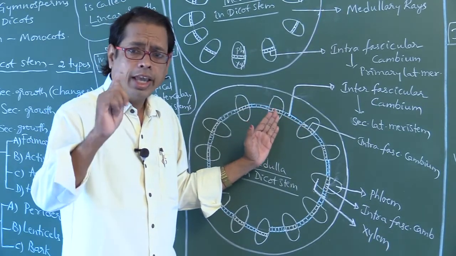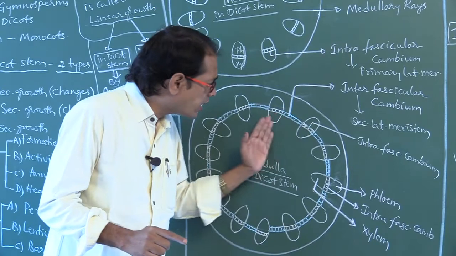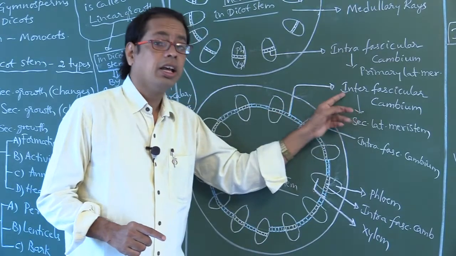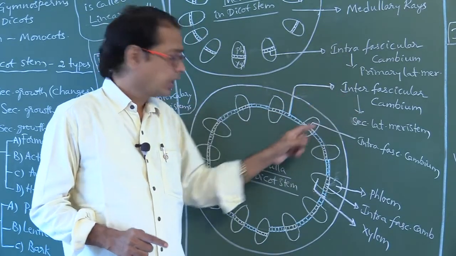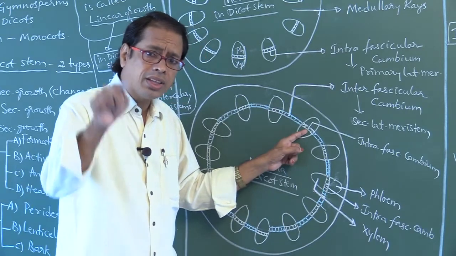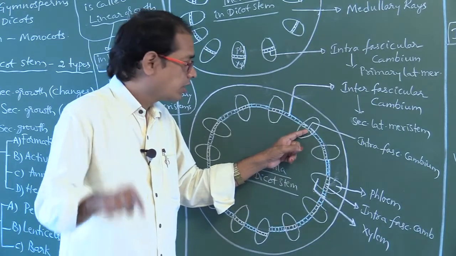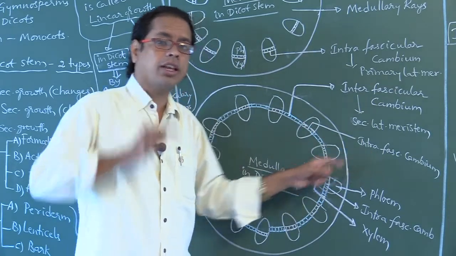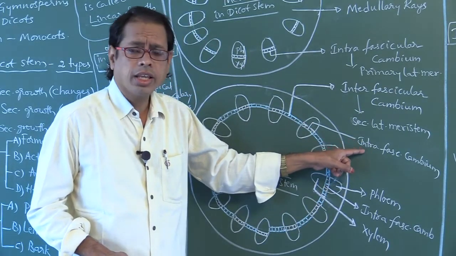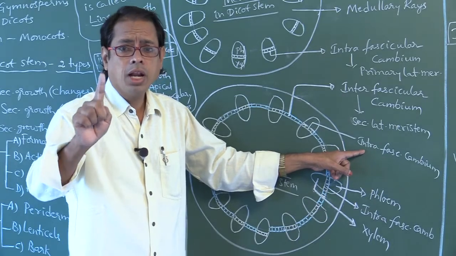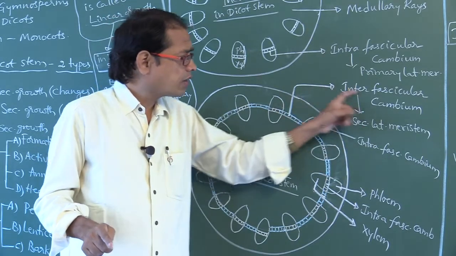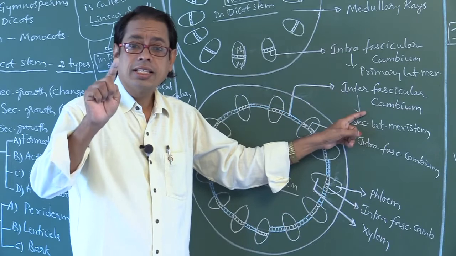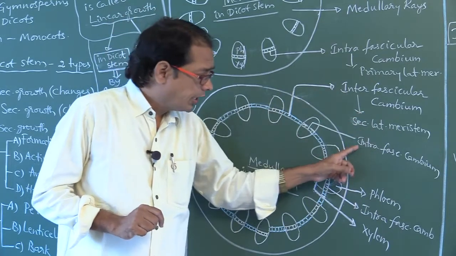The cambium present in between the vascular bundles is called intervascular cambium. The cambium present in between the vascular tissues is called intravascular cambium. Intravascular cambium is a primary lateral meristem. Intervascular cambium is a secondary lateral meristem.